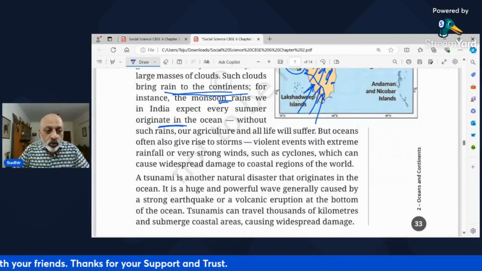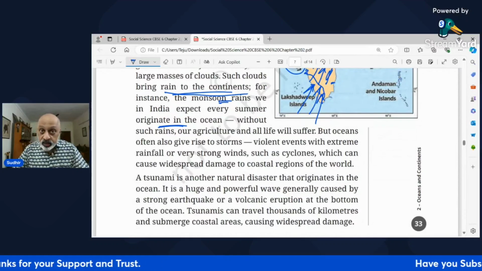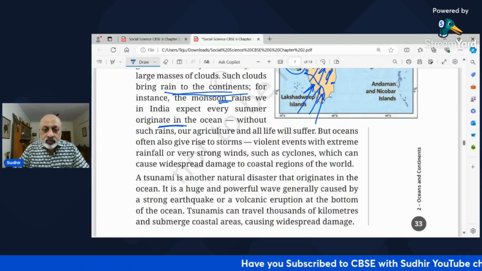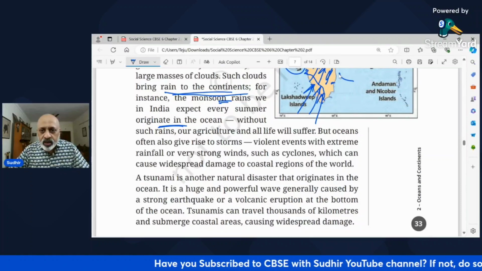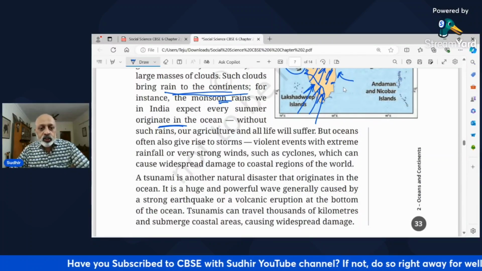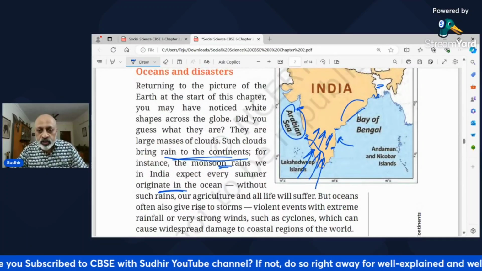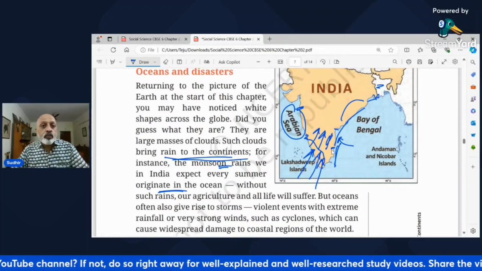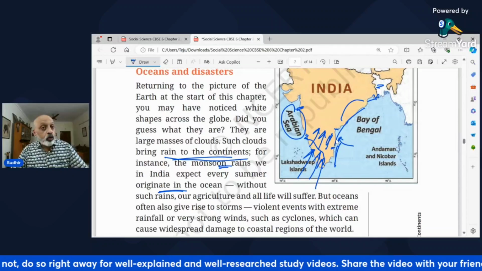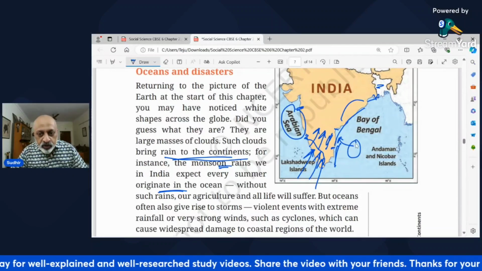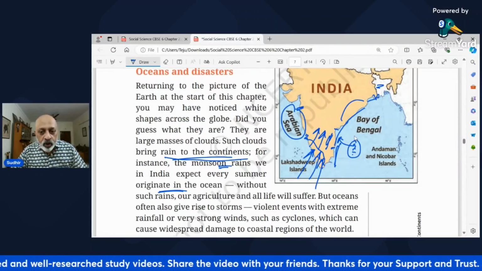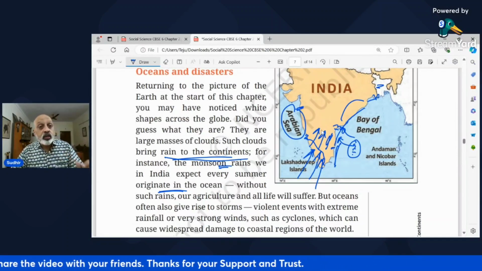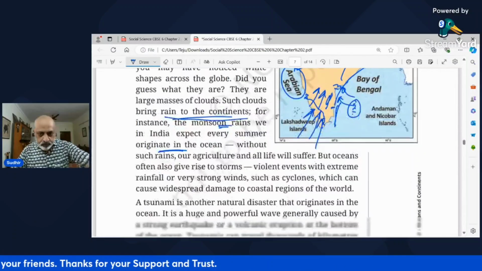But oceans also give rise to storms, violent events with extreme rainfall and very strong winds, such as cyclones. Cyclones generally come more in the Bay of Bengal. That's why the 3 states of Odisha, West Bengal, Andhra Pradesh, and to an extent Tamil Nadu are very prone to cyclones. Whenever there is some kind of weather disturbance in the Bay of Bengal, the cyclone keeps slowly coming from there. Cyclone in Hindi is called chakravat.